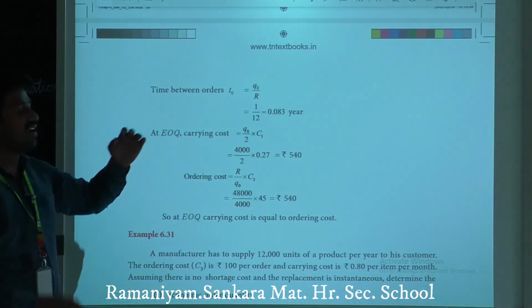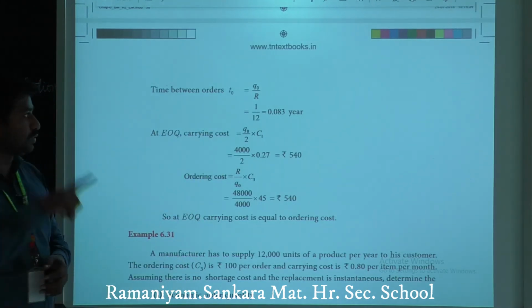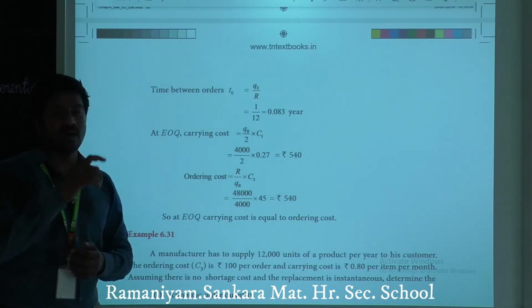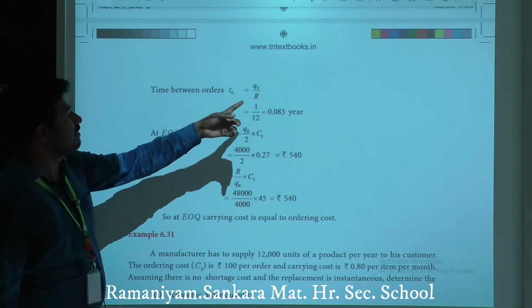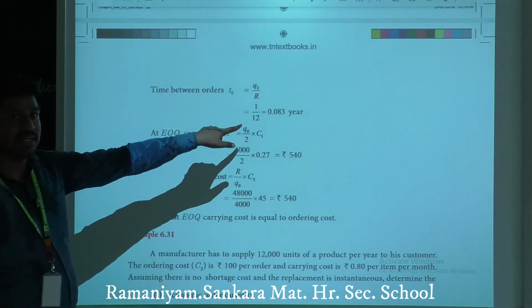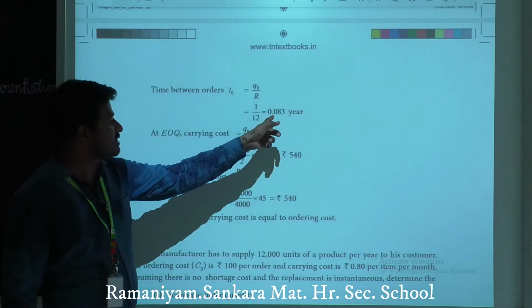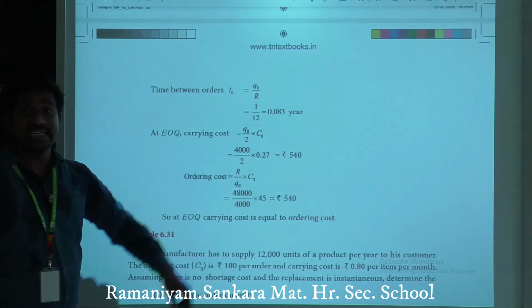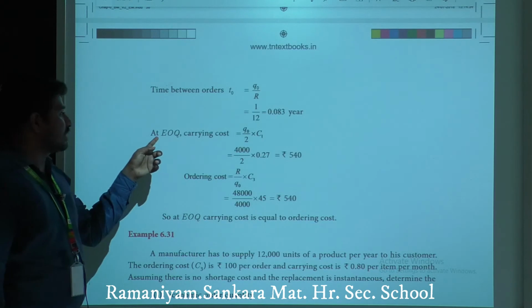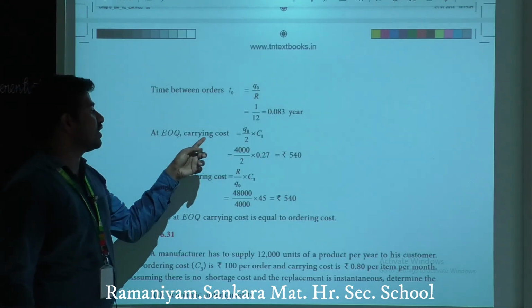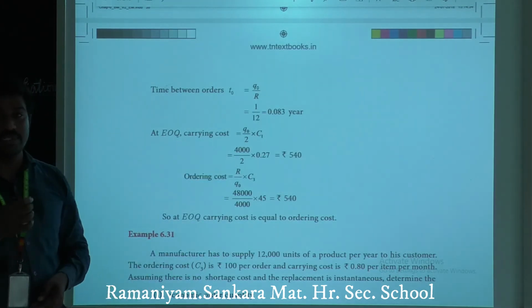Next, we have to find the time between orders, T naught, which equals Q naught divided by R. We know that capital R by Q naught equals 12, so the reciprocal Q naught by R is the reciprocal of 12, which is 1 by 12. Simplify this: 0.083 year.